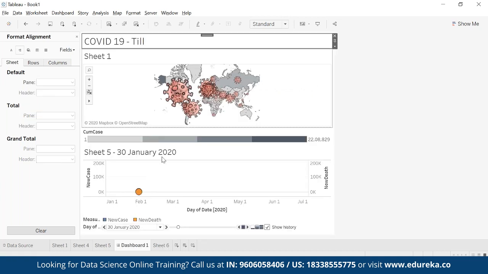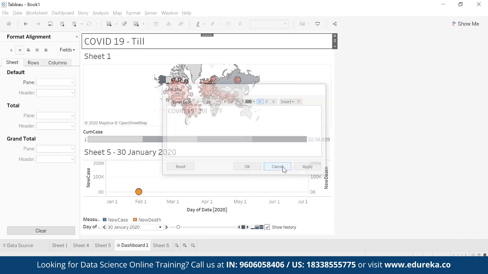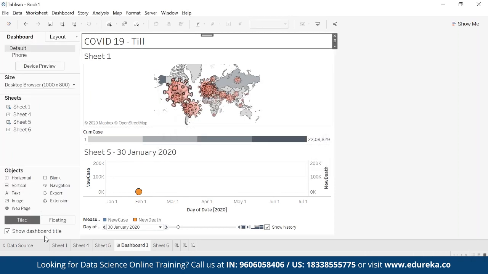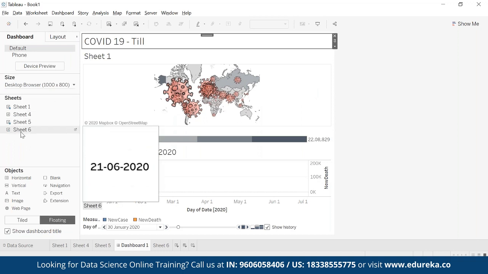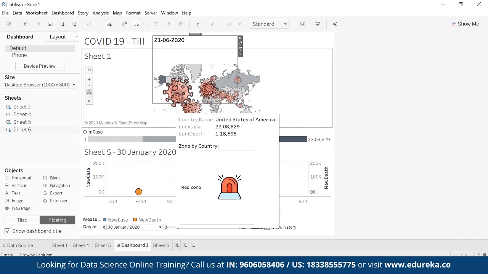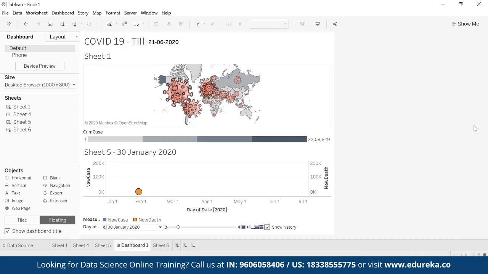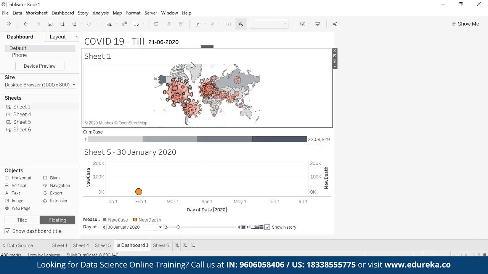In the dashboard, I'll click on this and then call insert sheet. No, it's not possible. That's fine. I'll click on this floating option, drag this sheet out here and hide the title. I don't want the title. I can just reduce the size, and here we go, till 21. I can change the font as per the size of this font. All those things can be done. So that is how I have this chart, and I'll just hide the title.